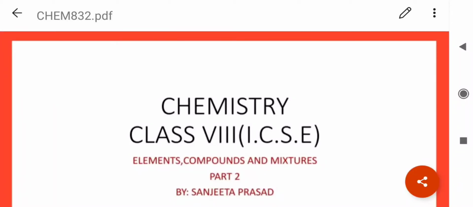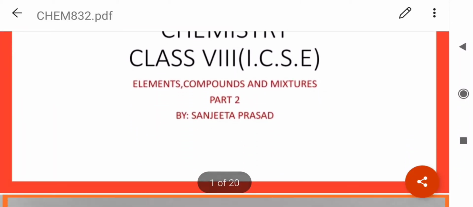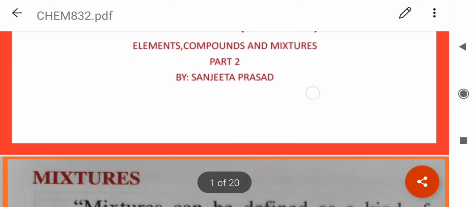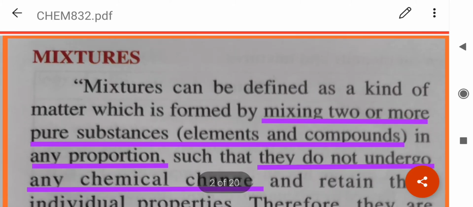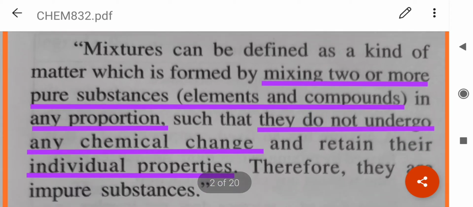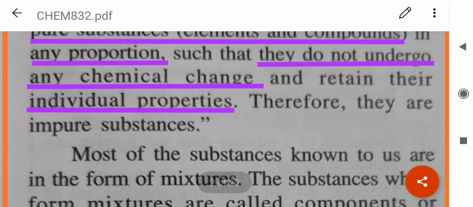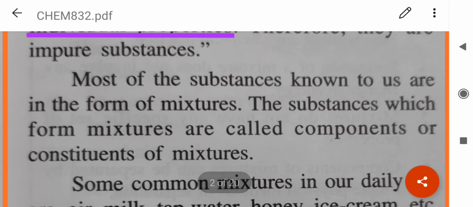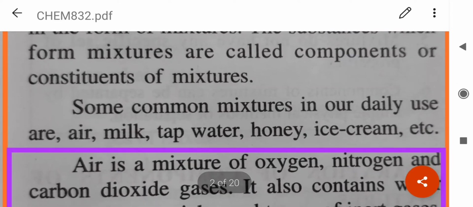Hello students. So today we'll start the next part of elements, compounds and mixtures. So you know what mixtures are, isn't it? They are formed by mixing two or more pure substances. They may be elements or compounds in any proportion such that they do not undergo any chemical change and they retain their individual properties.